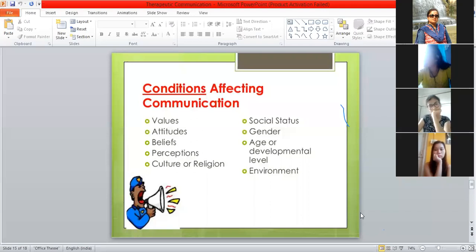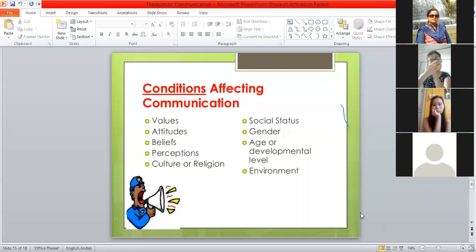You should not discriminate between any culture or religion. All are equal for us because we are healthcare providers. We should not have differentiation between cultures or religions. All patients are equal for us, irrespective of their caste, creed, sex, etc. Then social status also we have to respect, whether the patient is coming from a very VIP family or a below poverty level family, all are equal for us because a patient is a patient. Then gender also, we should not have any inequality over gender.